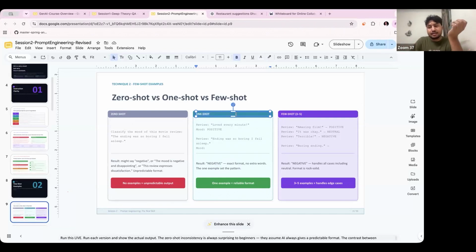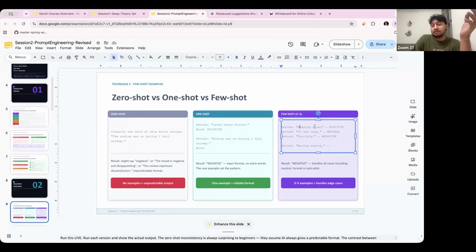So that's why, guys, we provide a few more examples, a few shots. If the user gives you 'amazing film', then say it is positive. If the user reviews it as 'okay', then say it is a neutral, average movie. It is not bad, not good, it is an average movie. Or if the user says something like 'terrible', then say it is a negative movie. So now if the user provides 'a boring ending', automatically, guys, you will see a negative response.